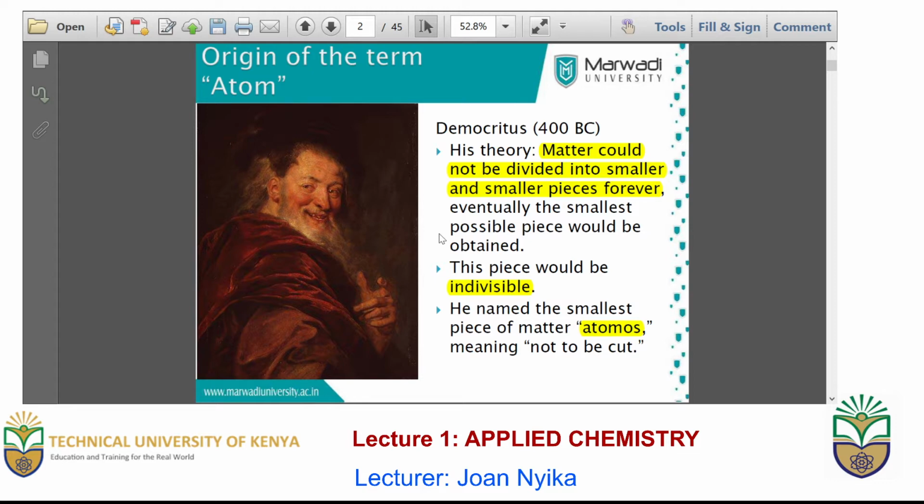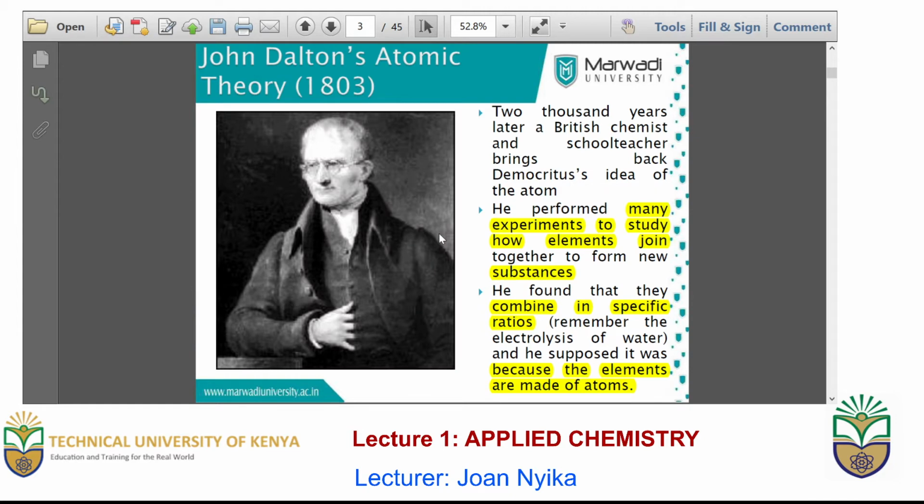However, according to one Democritus in the 400 BC, matter could be divided up to a certain limit, that it cannot be divided any further. At that stage where it cannot be divided any further, or it is indivisible, that is what will result in an atom. This was called the atomos, meaning that it cannot be cut.